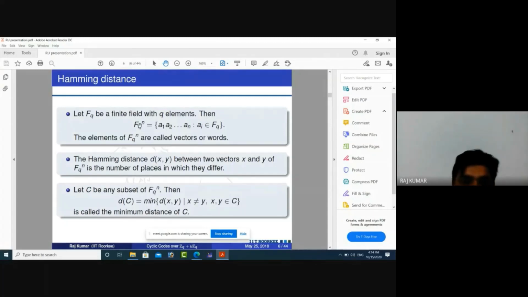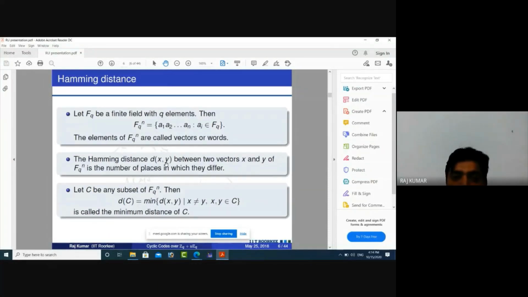We will study that later. What is the Hamming distance? The Hamming distance is denoted by d(x, y). You can understand d(x, y) through metric spaces, a metric defined on the set. This is actually a metric, but we study only this one here. We can introduce this metric as the Hamming distance.